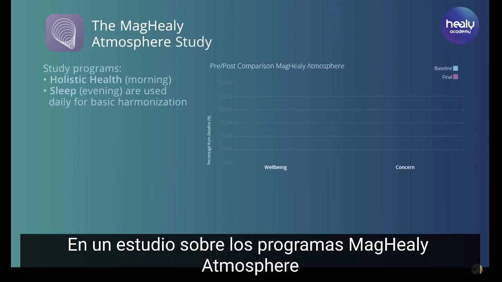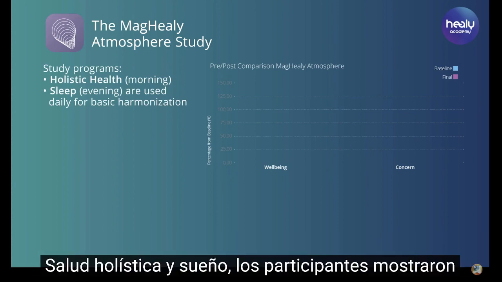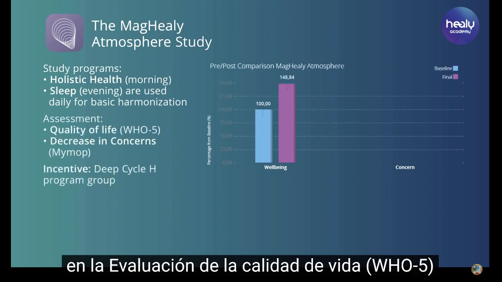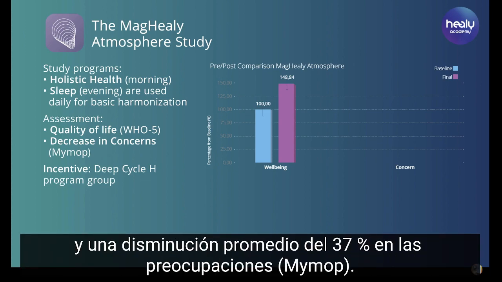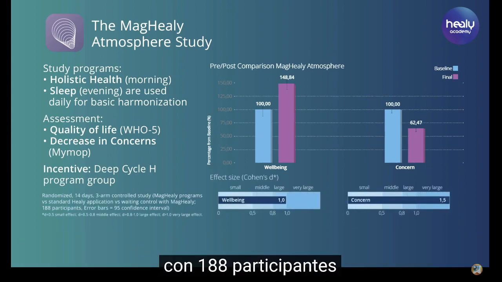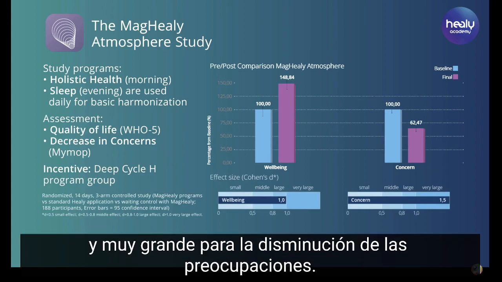MagHealy Atmosphere Study. In a study on the MagHealy Atmosphere program's holistic health and sleep, participants showed an average 48% increase in well-being on the Quality of Life Assessment, WHO-5, and an average 30% decrease in concerns, MIMOP. The effect size of this randomized, 3-arm controlled trial with 188 participants was large for well-being and very large for decrease in concerns.